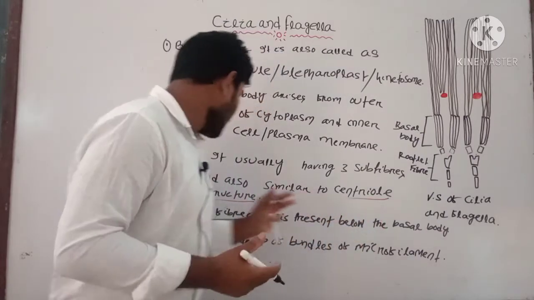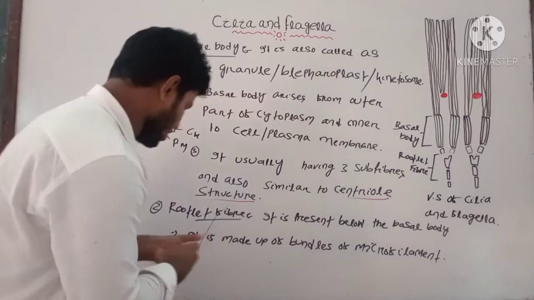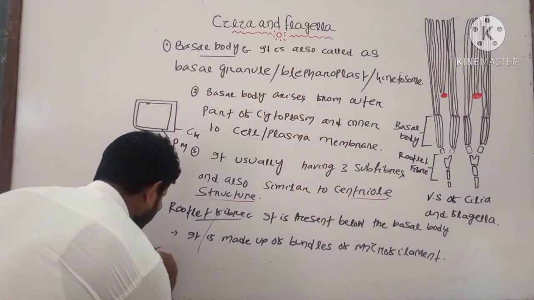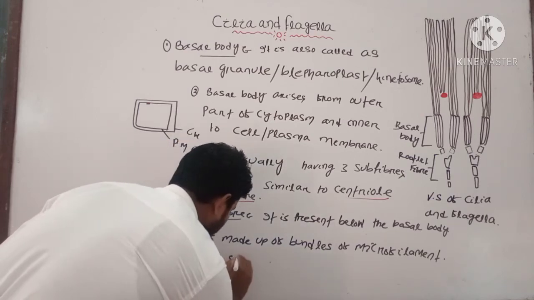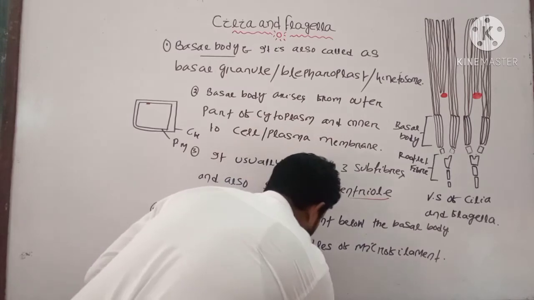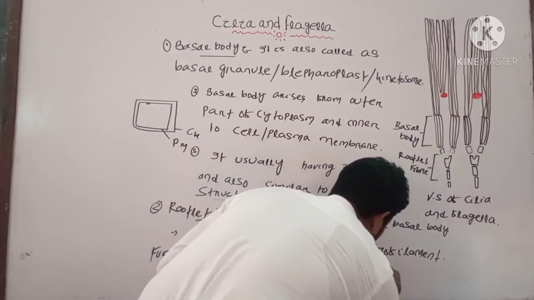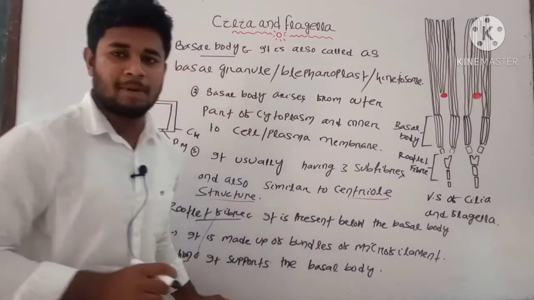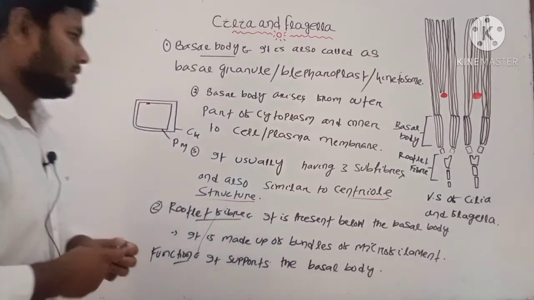What is the main function of the rootlet fibers? It supports the basal body structure. You can write the function: it supports the basal body. These are some important points about the basal body and rootlet fibers. Note down these points, then we will discuss the basal plate.